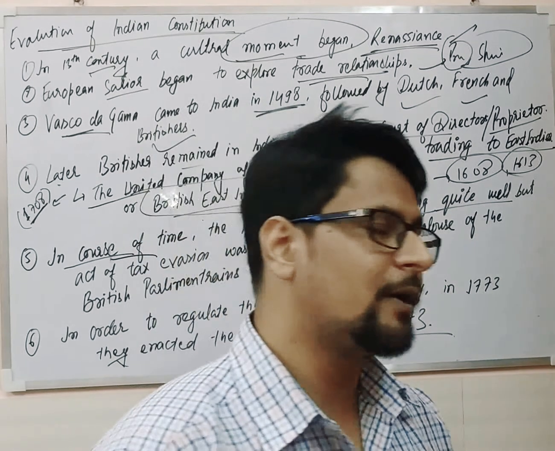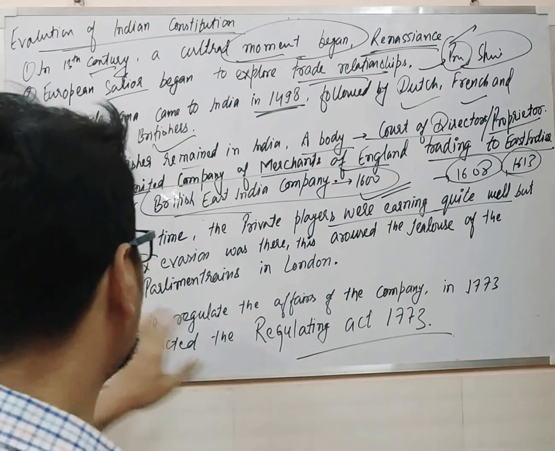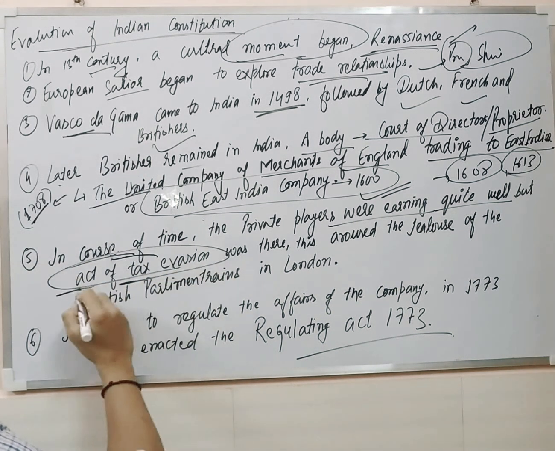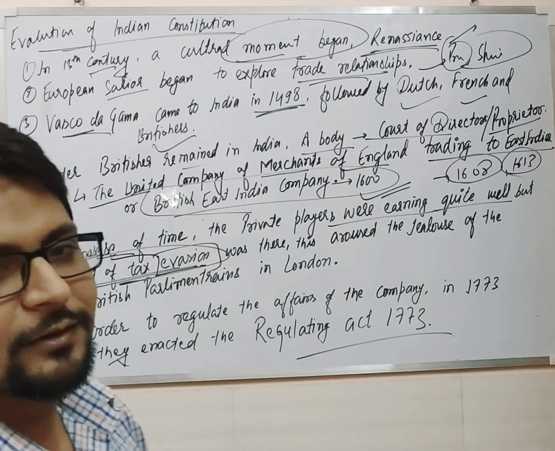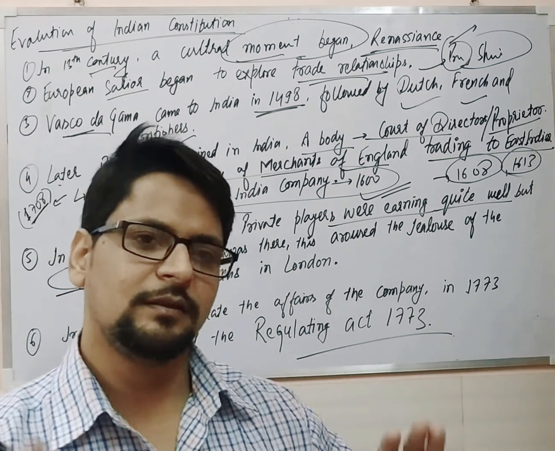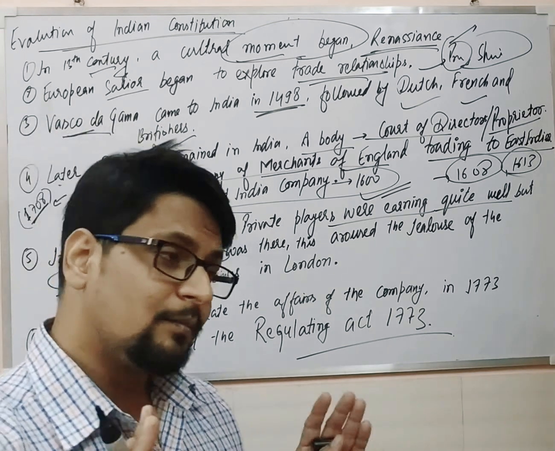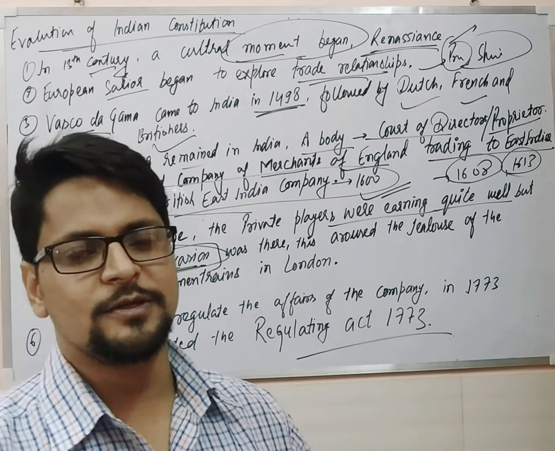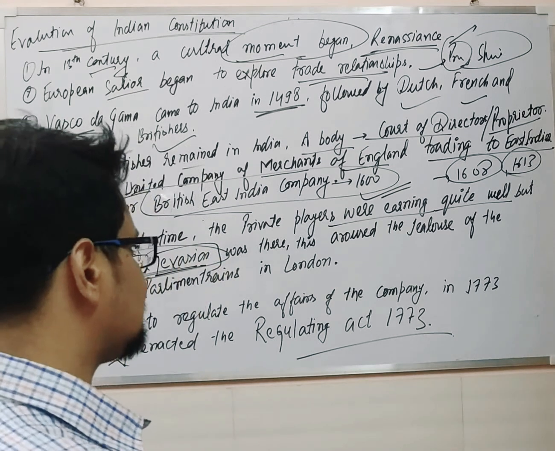So what actually happened at that time, in the course of time, the private players were earning quite well, but there we have seen the act of tax evasion. They started stealing the taxes. Whenever the government asked for tax, they raised their hands and said to the government, we don't have anything in our pocket. But on the other hand, they were making good property, buying pieces of land, and creating huge buildings for themselves, but not giving anything to the government.